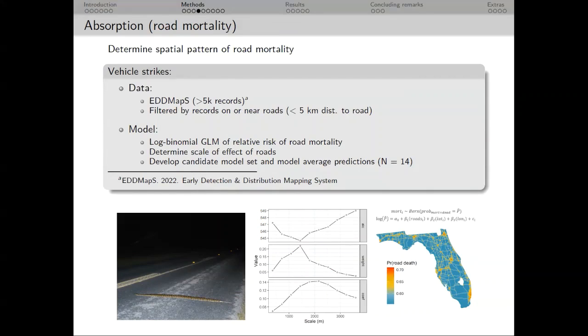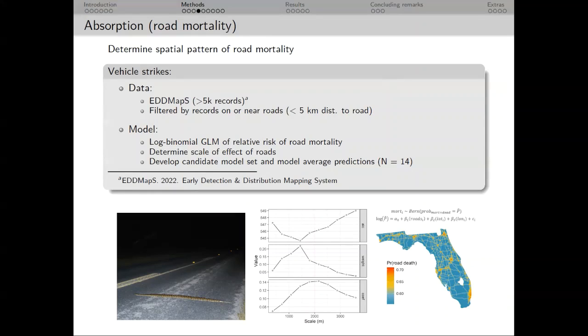First, road mortality. To estimate the spatial pattern of road mortality, I used data from EDDMapS, which features a variable that indicated if snakes were found dead or alive. I then filtered those data to only observations within 5 kilometers of roads. I then fit a relative risk model, or log binomial model, to the data with road densities as a covariate, calculated at scales from 360 meters to 4 kilometers.